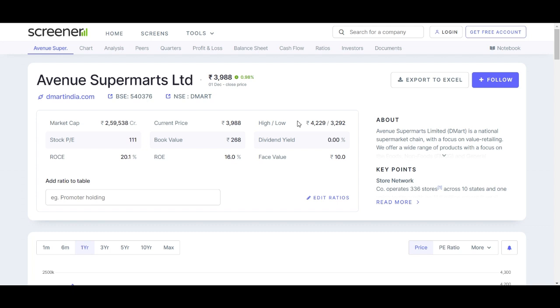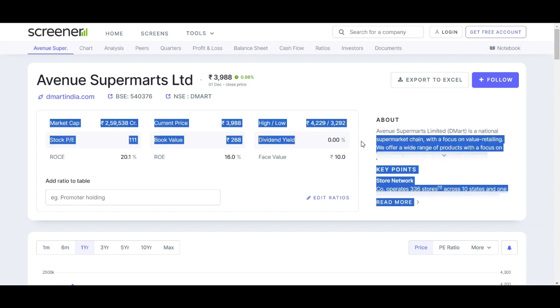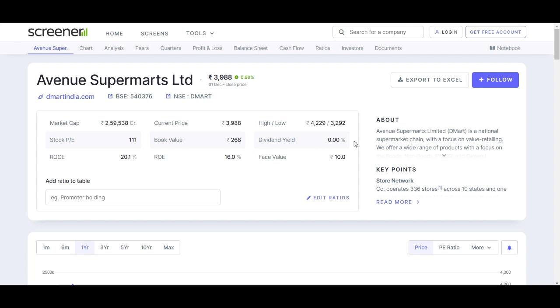Sixth, dividend yield. The dividend yield for DMart is currently 0%. Investors seeking income should note the absence of dividend payouts and consider the company's reinvestment strategies. Seventh, return on capital employed. DMart boasts a solid return on capital employed (ROCE) of 20.1%. This indicates the company's efficiency in generating profit from its capital investments.